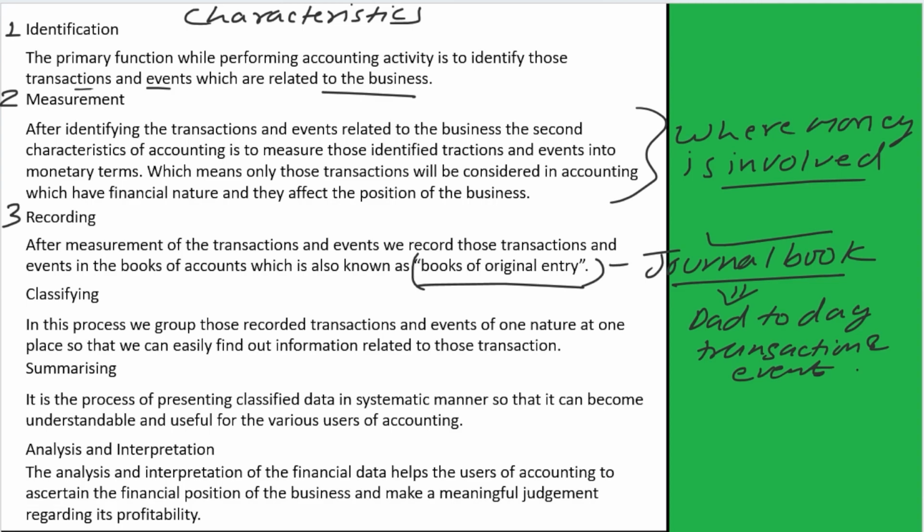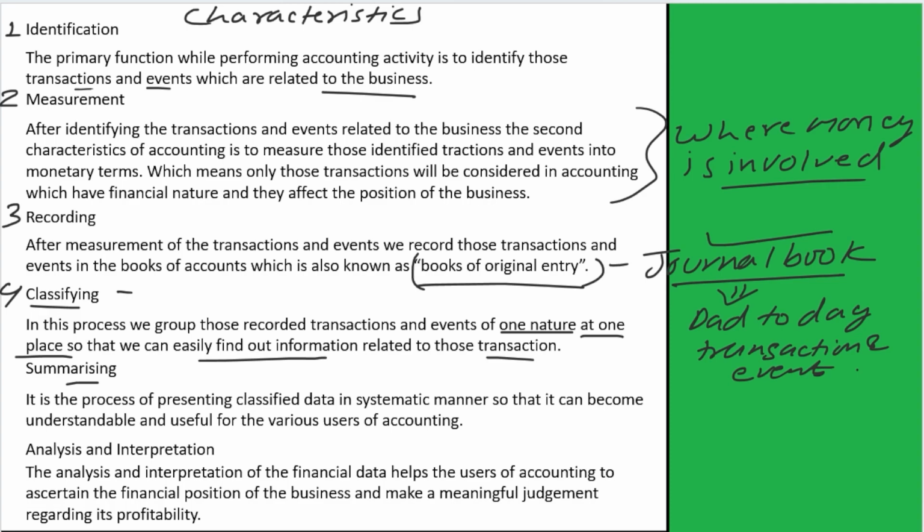So let's go to the fourth characteristic of accounting, that is classifying. After recording the transactions in the books of accounts, we classify them under one nature at one place so that we can easily find out the information related to those transactions.